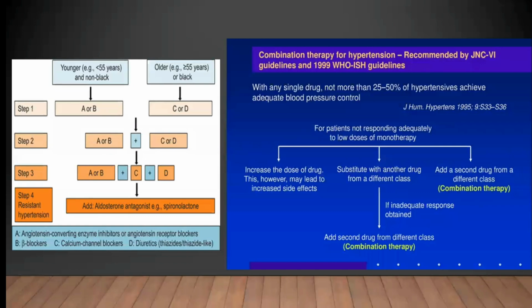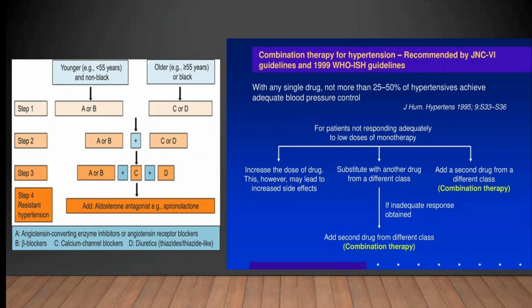Hi friends, welcome to the final part on hypertension. If the patient is younger than 55 years, we should start him on ACE inhibitors or beta blockers. If he is more than 55 years, we should start him on a calcium channel blocker or diuretic. In step 2, we can add A or B with C or D.